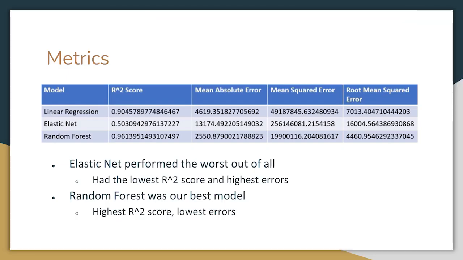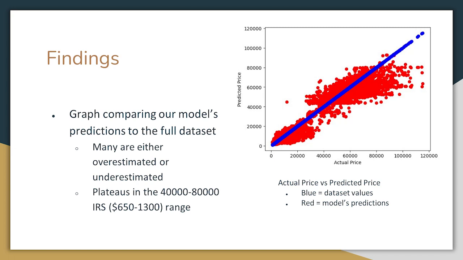Here are the metrics to evaluate our three models. The table provides us with the correlation coefficient and the error. We can clearly see that ElasticNet performed the worst out of all of them, having the highest errors and the lowest correlation coefficient of 0.5. The second best would be linear regression, and Random Forest is our best, having the lowest errors and the highest correlation coefficient of 0.96.